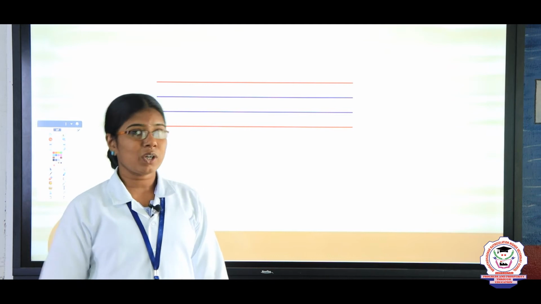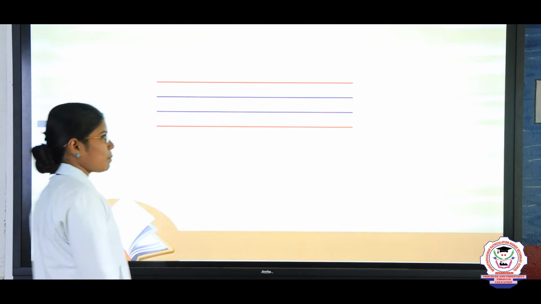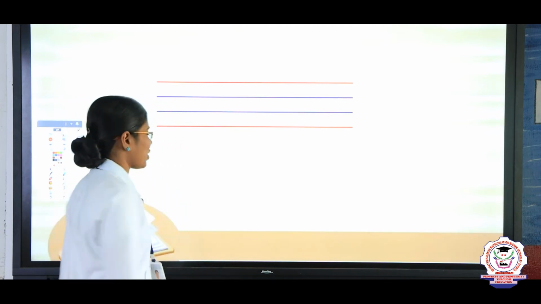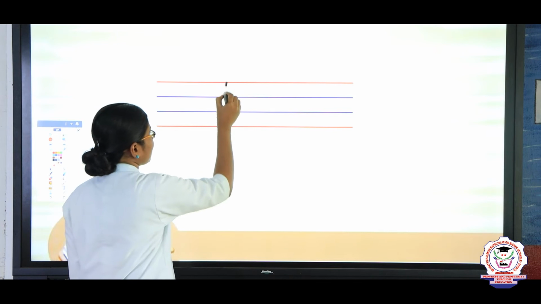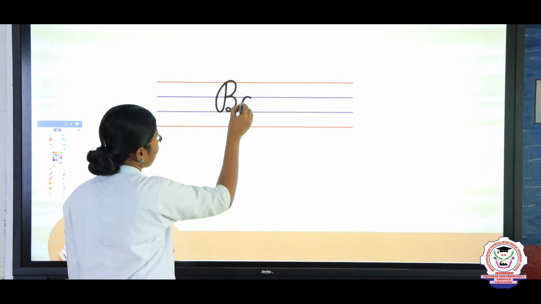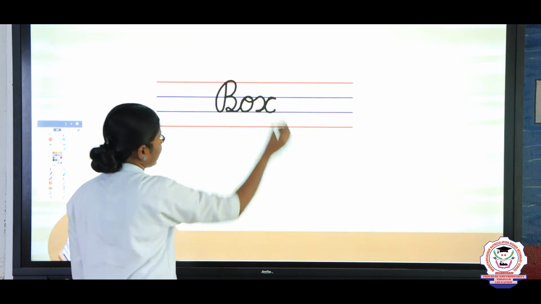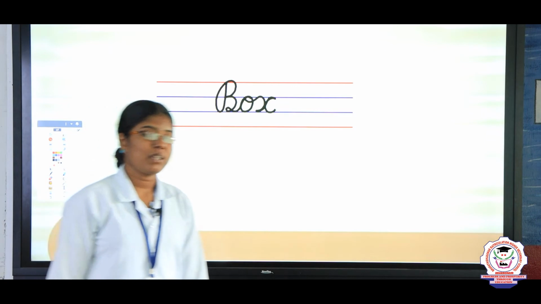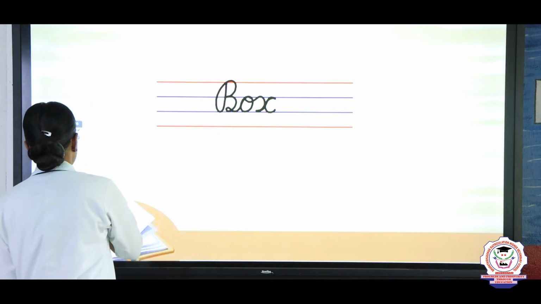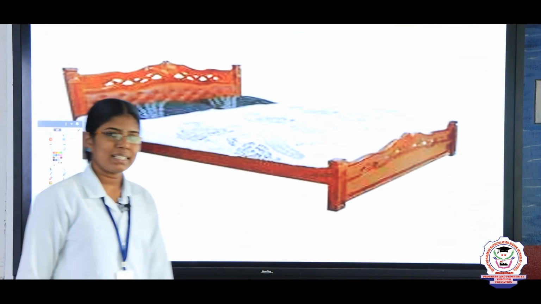Write the spelling of the box in the 4-line page. Listen, what is the spelling of the word box? B-O-X, box. B-O-X, box. What is the spelling of the word box? B-O-X, box. Very good.